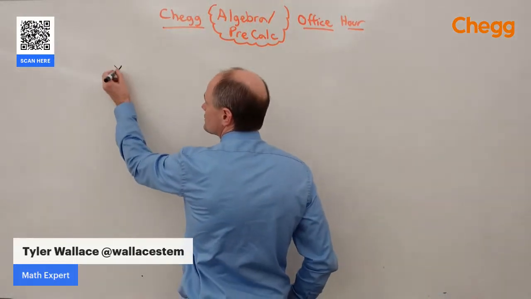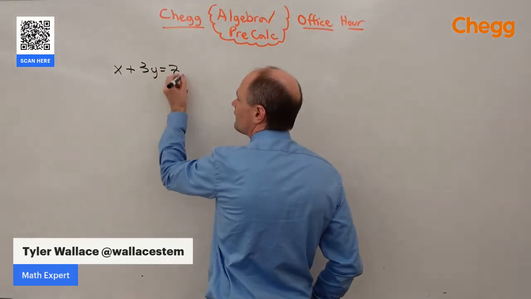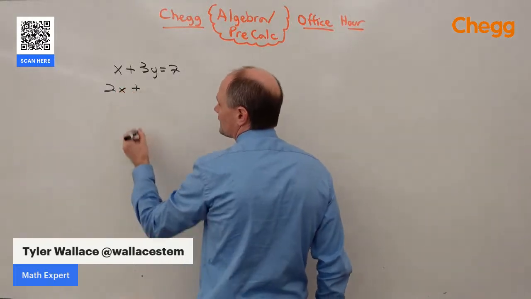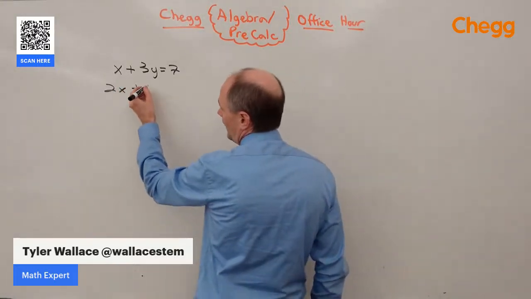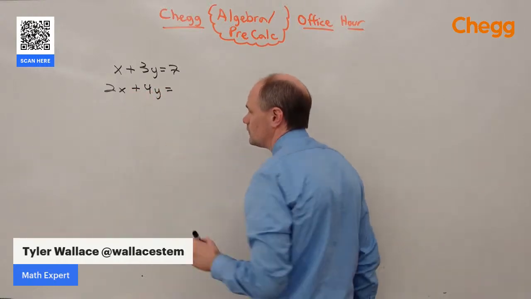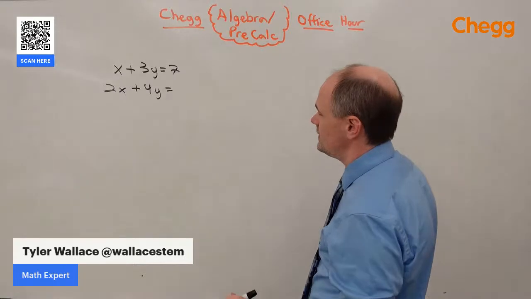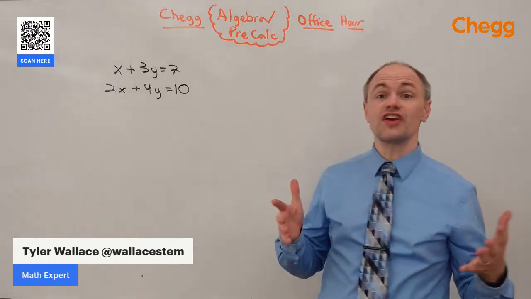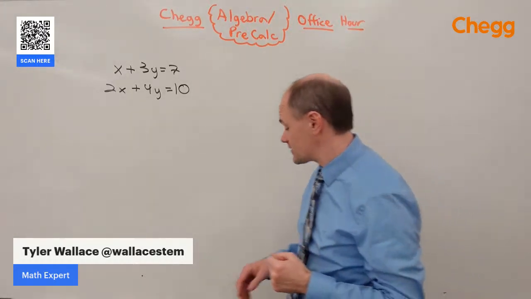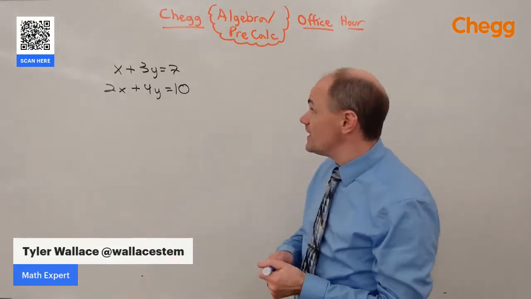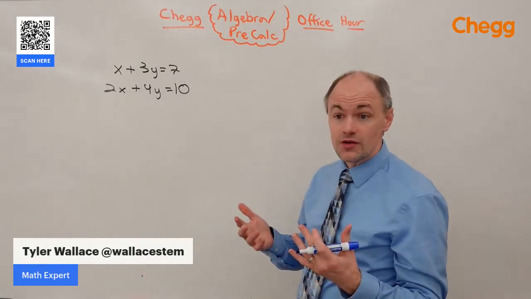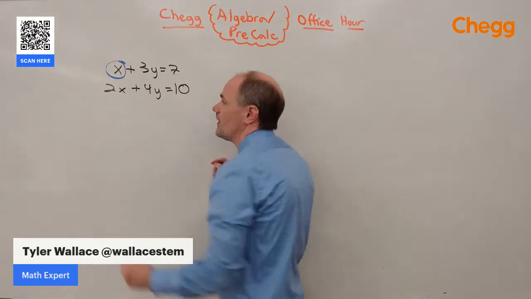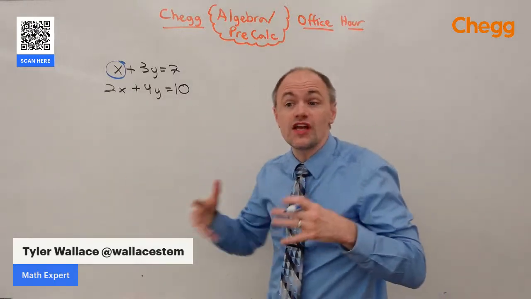Let's say I've got a system of equations like x plus 3y equals 7 and 2x plus 4y is 10. Let's go with that. Now, the nice part about systems of equations is we actually have lots of ways to solve them, to solve for x and y. One way is the substitution method. The idea of substitution is if I can get one variable all alone,